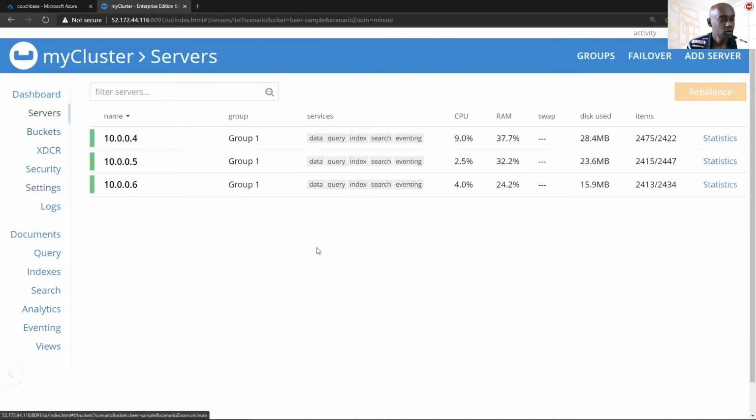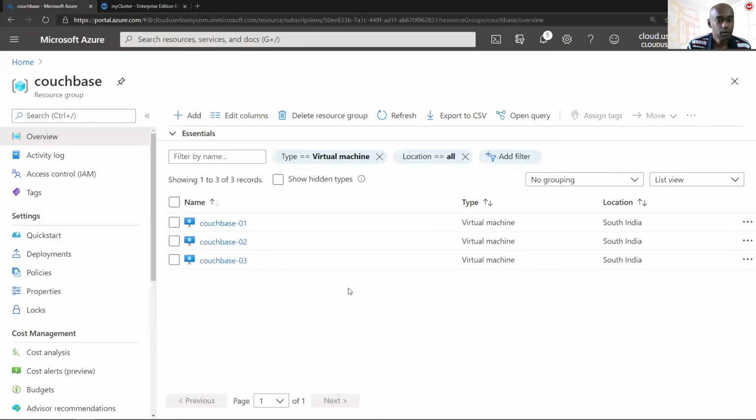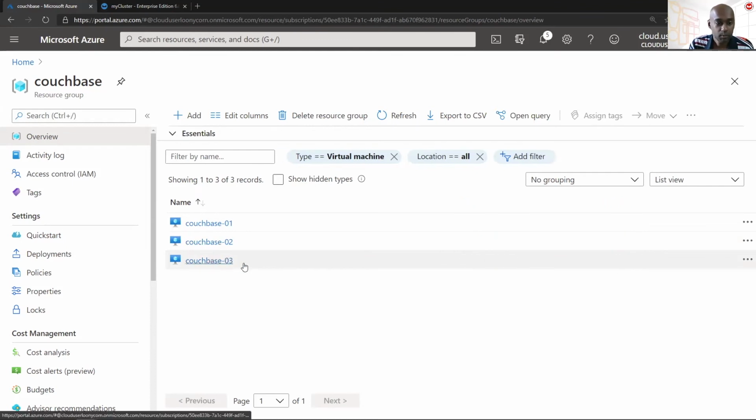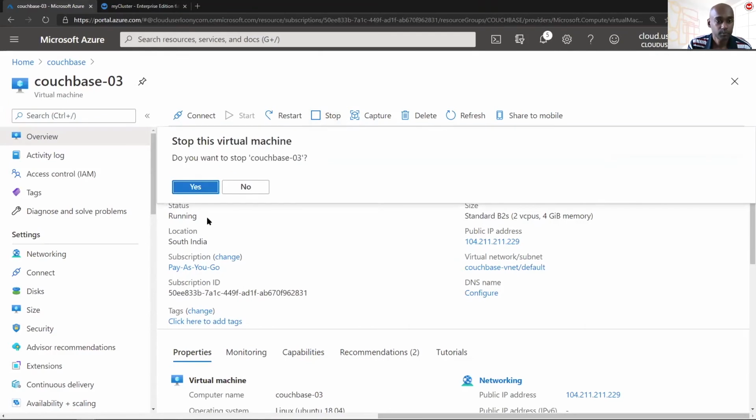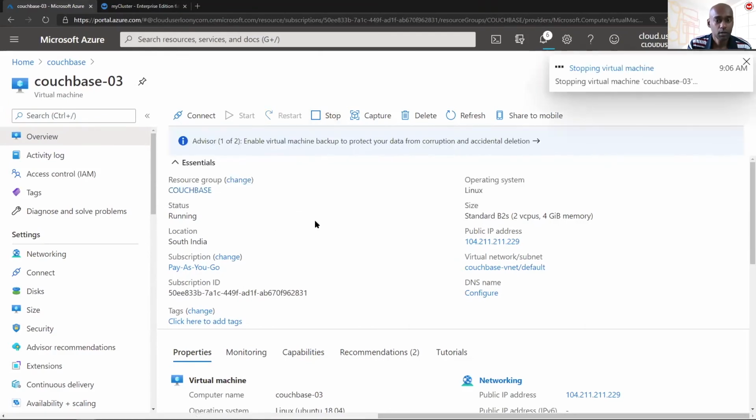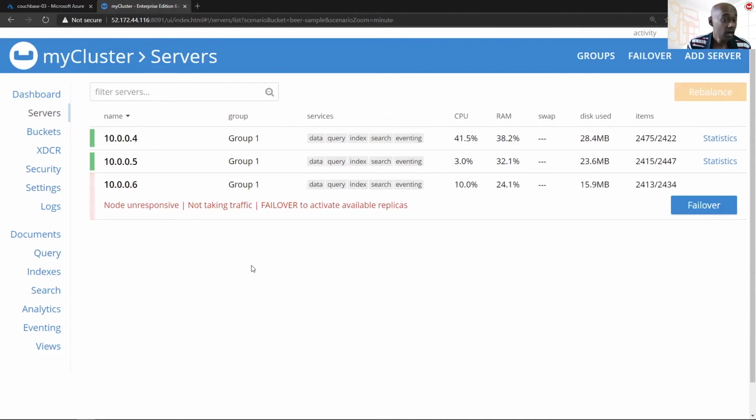And in order to view the effect of the shutdown on the nodes, I'm just going to pull up the server page and, over to my cloud platform, I will go ahead, pick one of the nodes, and then hit stop. This could take a minute or two, but I'll switch over to the Couchbase web UI. And in fact, Couchbase has already picked up on the fact that the node is no longer available.